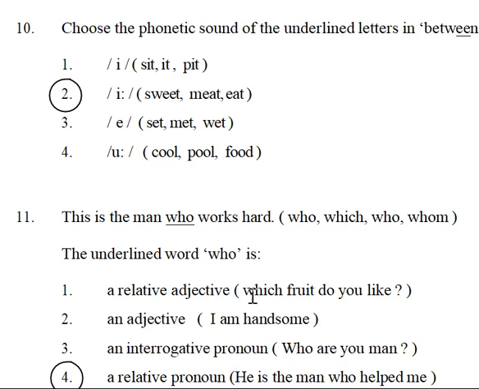Relative adjective: which fruit do you like? Here he is asking which fruit. As it is talking about the noun fruit, it is an adjective, and it is also asking a question, so we can take it as a relative adjective, as in the question.